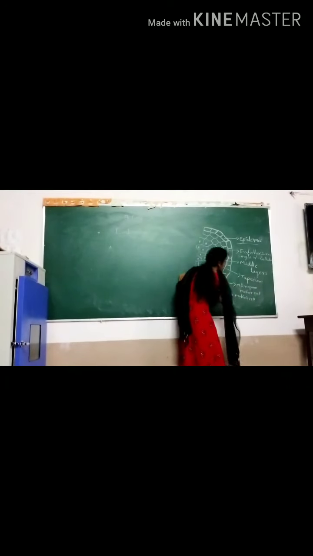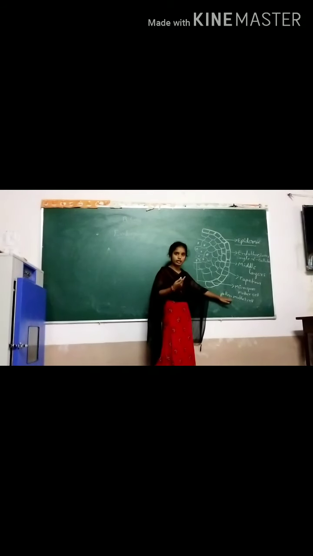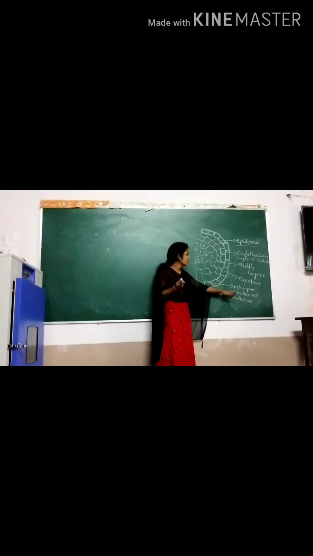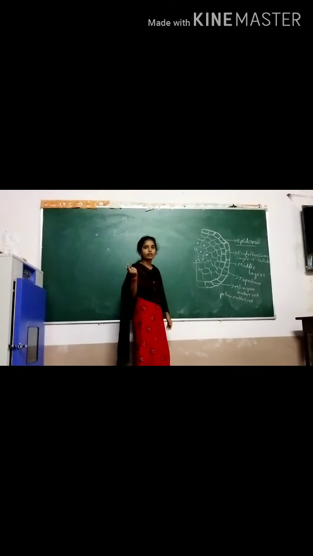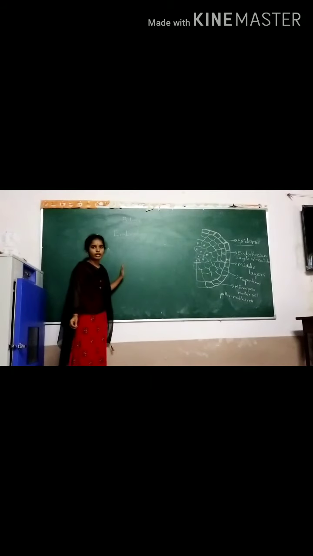Pollen mother cells. Nuclear division takes place. After the nuclear division, they are fully matured. The microspore mother cells move to the outer surface. This is the structure of the anther, four layers.